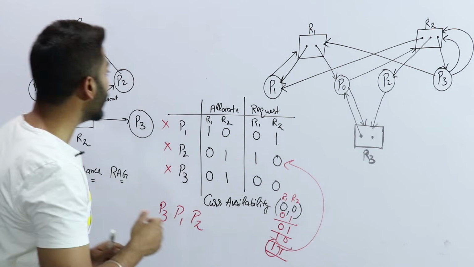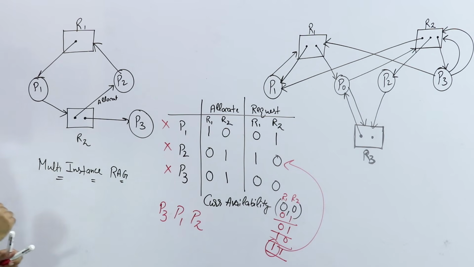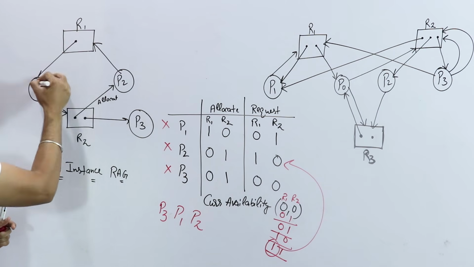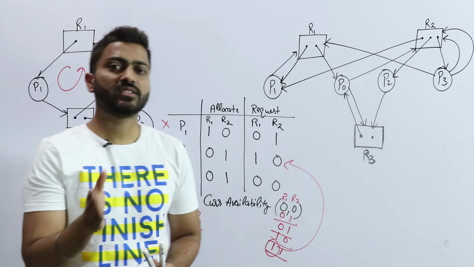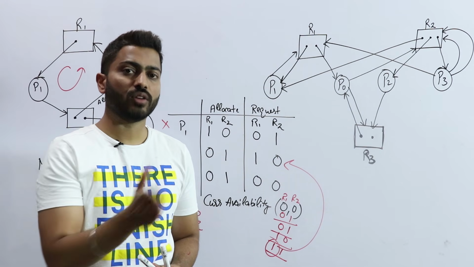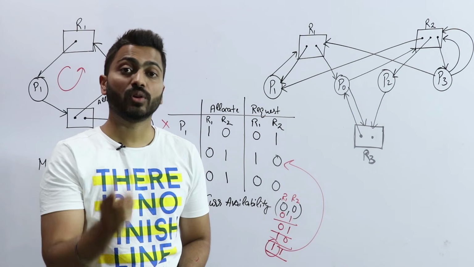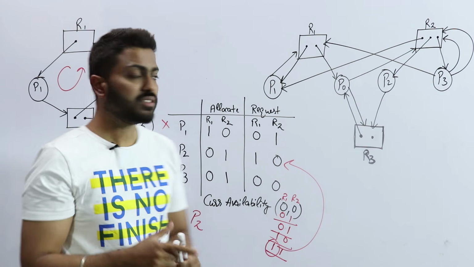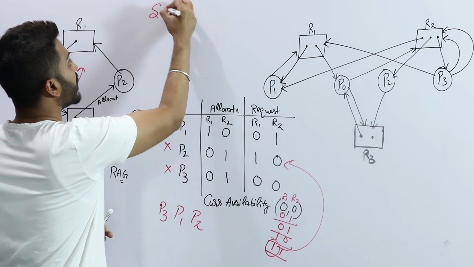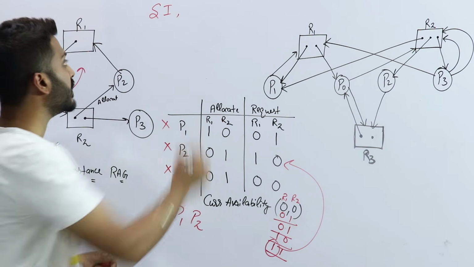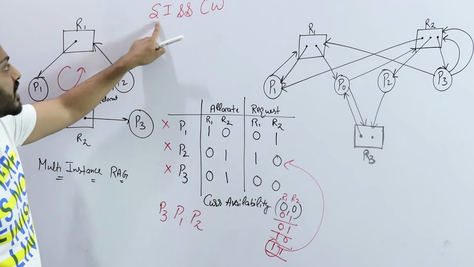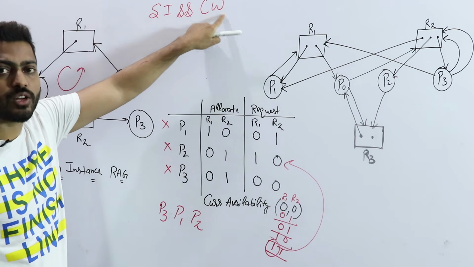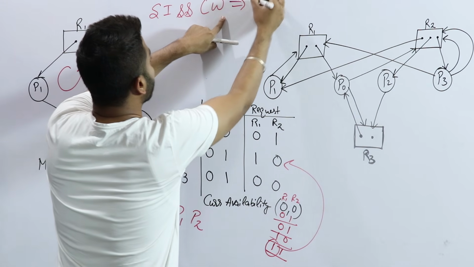So what is the learning? What is the learning in this diagram? Whether there is a circular wait? Yes. See, there is a cycle in the graph. So if there is a cycle in the graph, then will there always be deadlock? No. It is only in the case of single instance. Means if the system is single instance and there is a circular wait, there will be a deadlock.